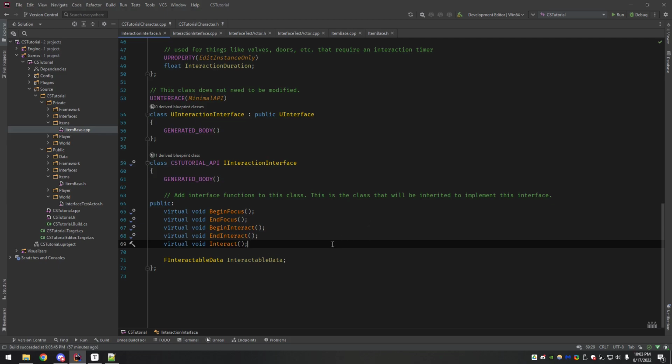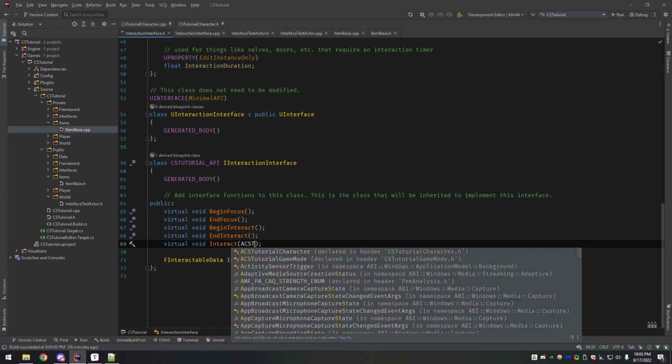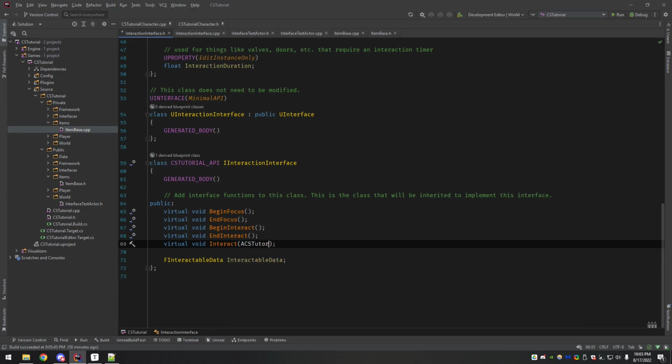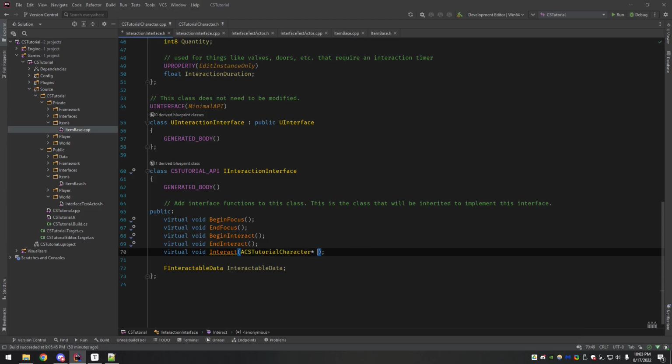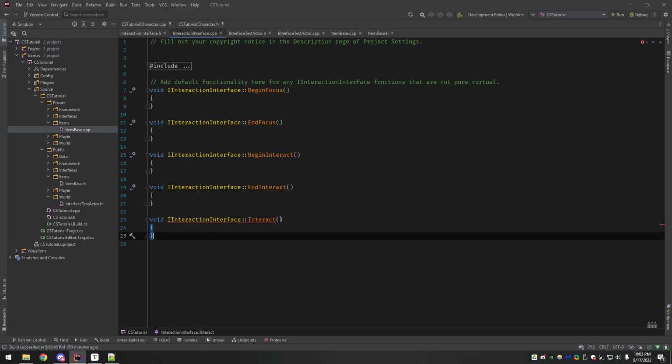In that case, you can easily pass arguments along with these interface functions. So that's what we're going to do on interact. What did I call it? A CS tutorial character for me, player character. So give interact an argument there, and then make sure that you copy that and put it into the CPP so that it matches the declaration.